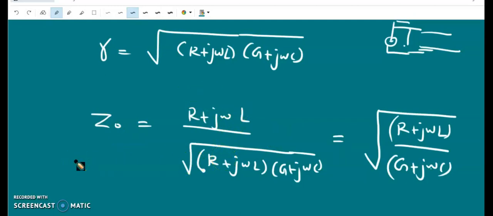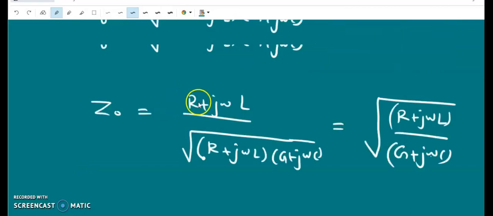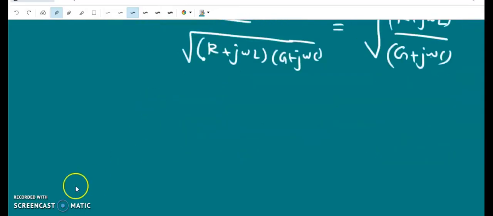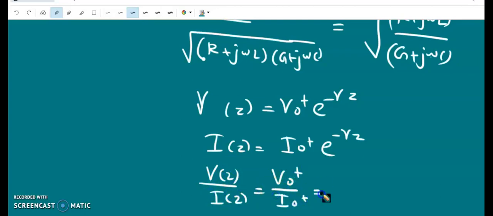So an infinitely long transmission line means there are no reflected waves. Only the wave passing along the positive z direction is there, and the wave passing along the negative z direction is absent. If the line is infinitely long, V of z is equal to V0 plus e to the power minus gamma z, and I of z is I0 plus e to the power minus gamma z, and the ratio of the voltage and current is equal to the ratio of the amplitudes, which is equal to Z0.